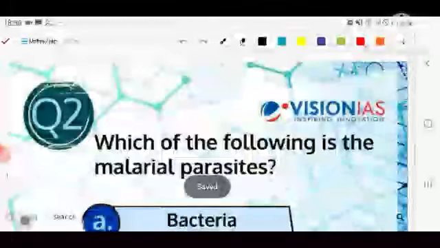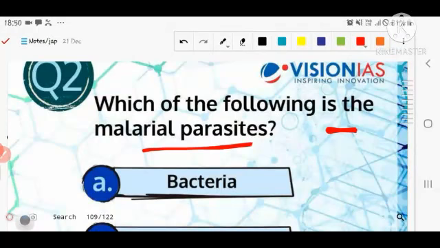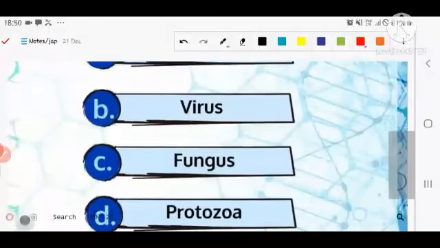Let's discuss the next question. Next question you can correlate with science. Which of the following is the malarial parasite? Who is responsible for the malarial infection to spread? Number first, bacteria. Number second, virus. Number third, fungus. Number fourth is protozoa.